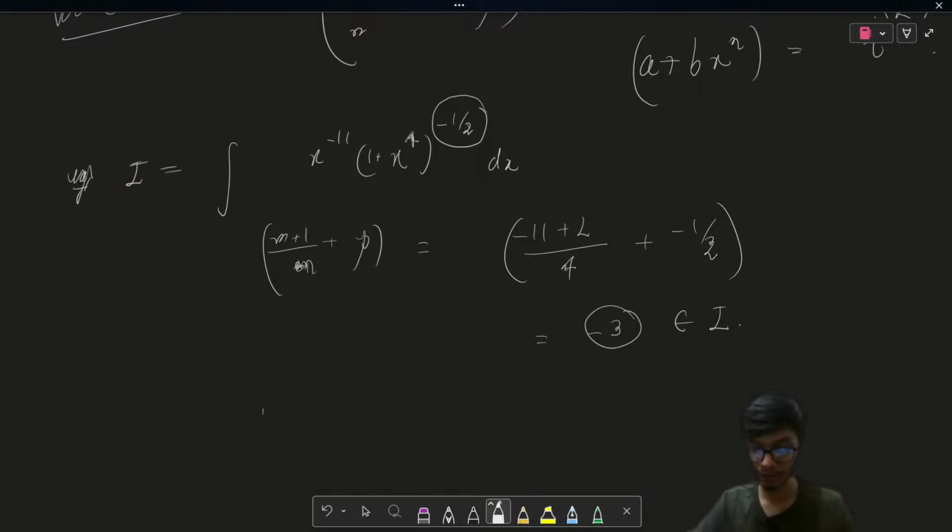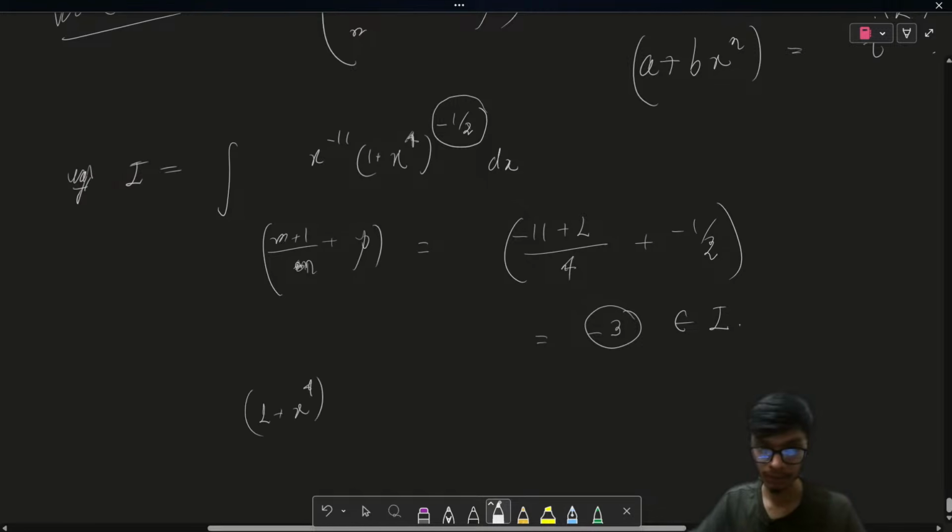So therefore, what we have to assume is that 1 plus x to the power 4 is some t to the power k, where k is basically the denominator of the fraction.